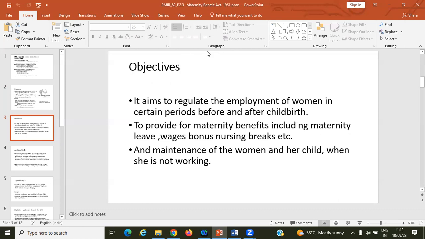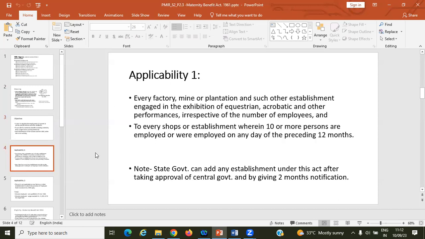Another thing we'll see is where this act is applicable. What is applicable means, for which employees this act applies.